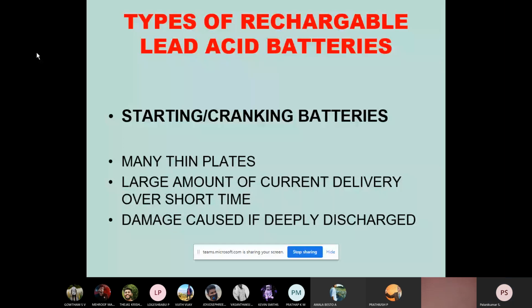So automatically that will lead to very high damage. That is the reason why we have to always monitor the state of charge of batteries, like the fuel level. Analogous to that, suppose the fuel level is in the reserve stage. If you keep on running the vehicle, what will happen?